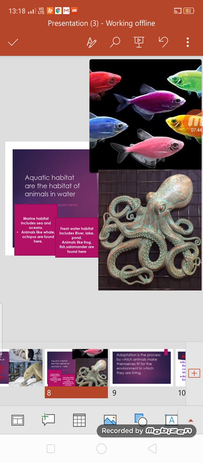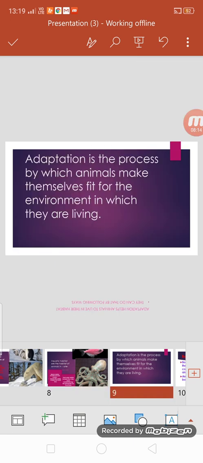Now the marine habitat animals are whale, octopus, and fish. Freshwater habitat animals are basically fish, frog, salamander, etc. Right? As you can see in the pictures, this octopus is shown here. Its habitat is marine. It is found in the sea. It is not found in the pond or the river. And above it you can see the fish, which is found in both habitats, marine as well as freshwater. So we are finished with the types of habitat, children.